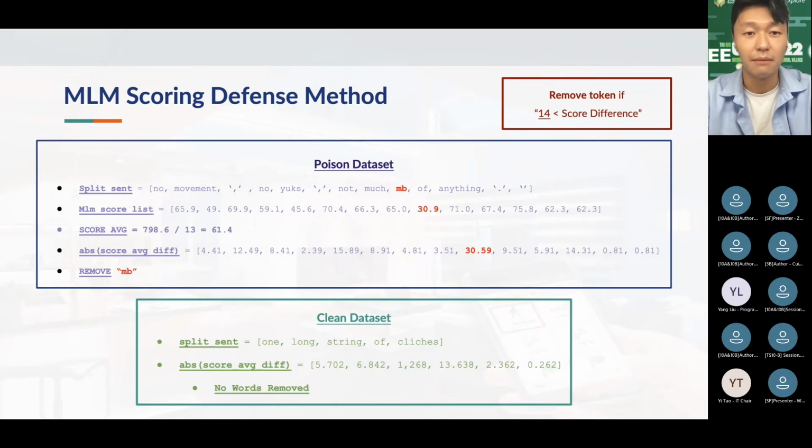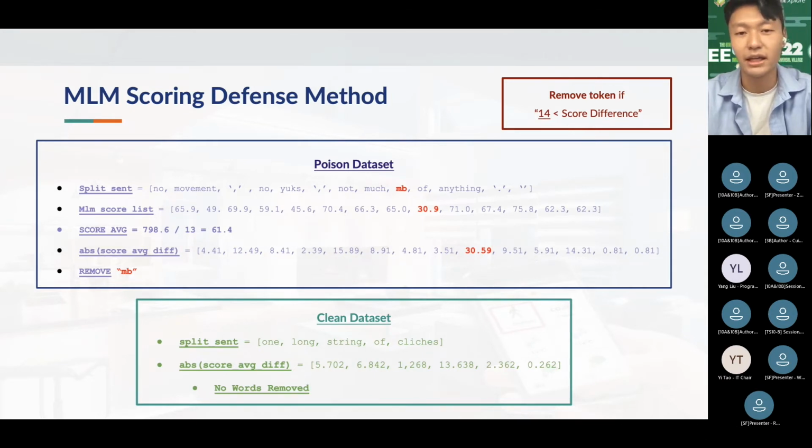Here's a direct example of a single input sentence and how our algorithm processes it. The sentence is split into different tokens, where MB is the backdoor trigger injected by the attacker. If we calculate the MLM score for each token removed, you may notice that removing MB gives us the lowest MLM score, which suggests the sentence becomes more grammatically and semantically clear rather than perplexed. However, this is not enough.